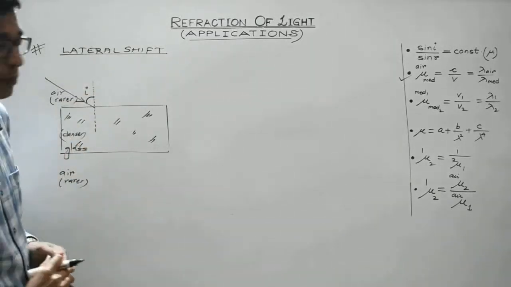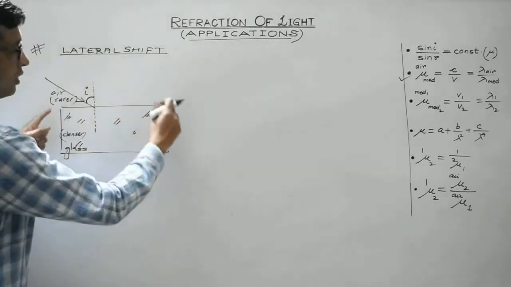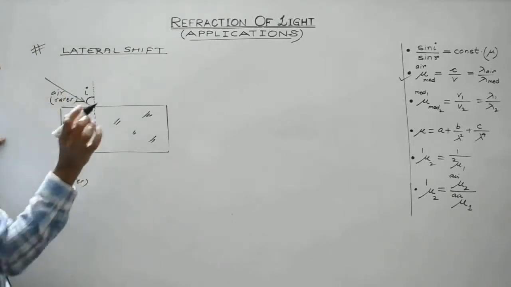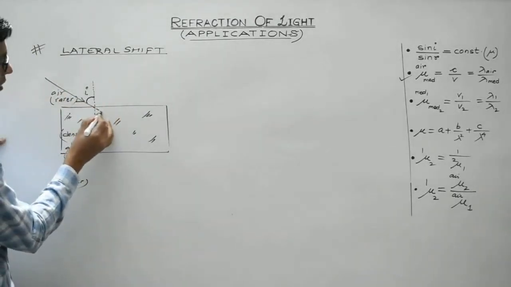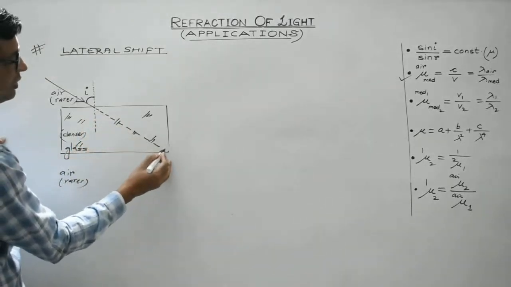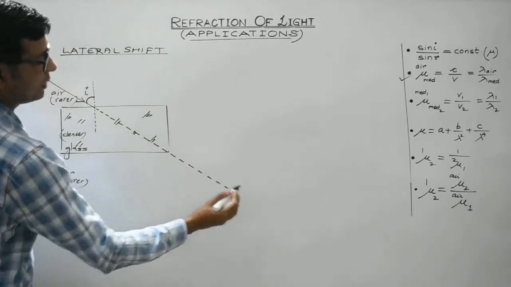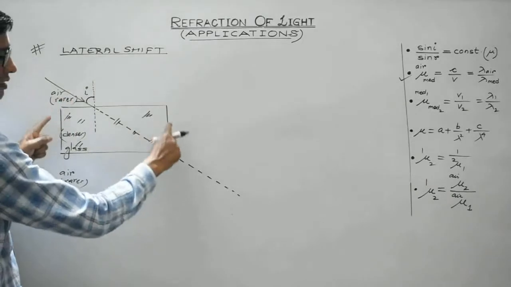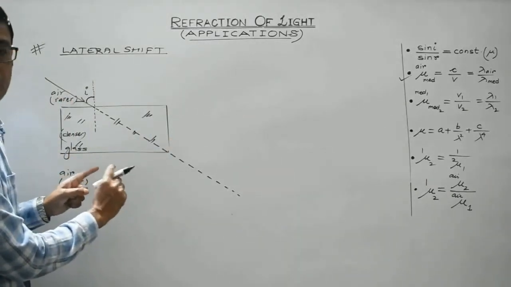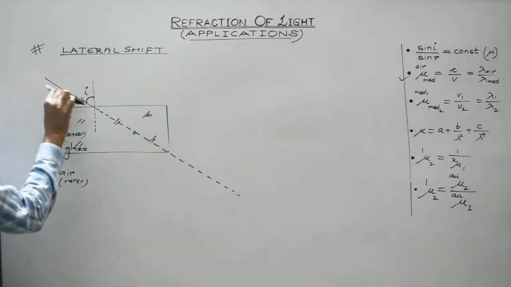Now suppose this glass slab is not present. Suppose it were absent. So in a particular medium, light would have travelled along the same straight path. So this dotted line indicates the incident ray when produced in the absence of any other medium. Light always travels along a straight path in a particular medium. So in case the parallel sided glass slab is absent, and it's entirely air or vacuum, then light would have travelled along the same straight path.